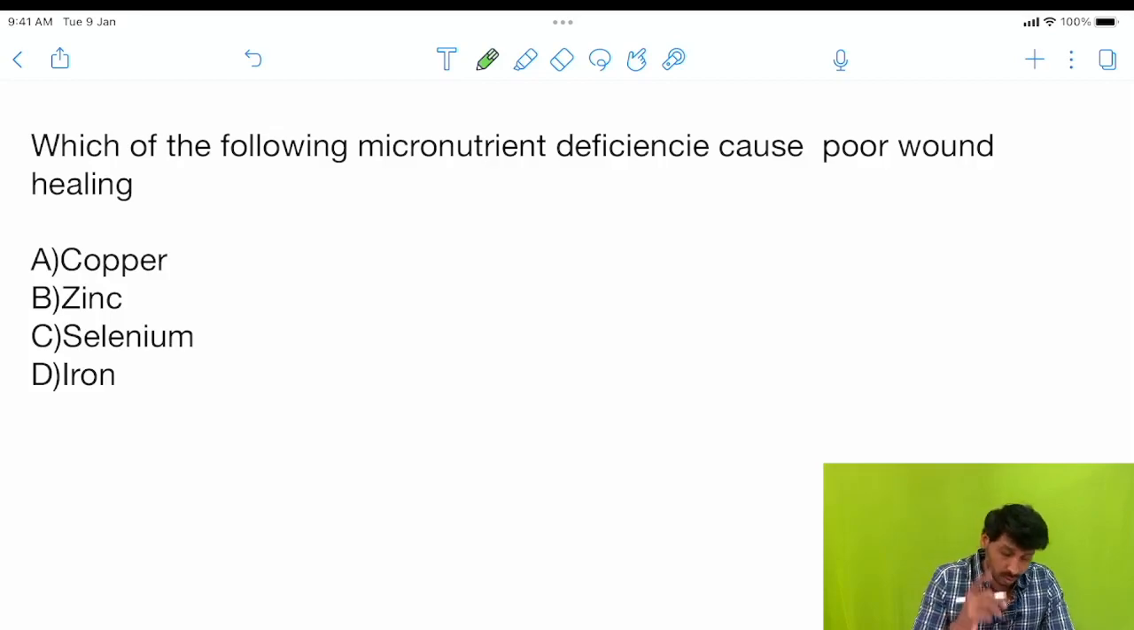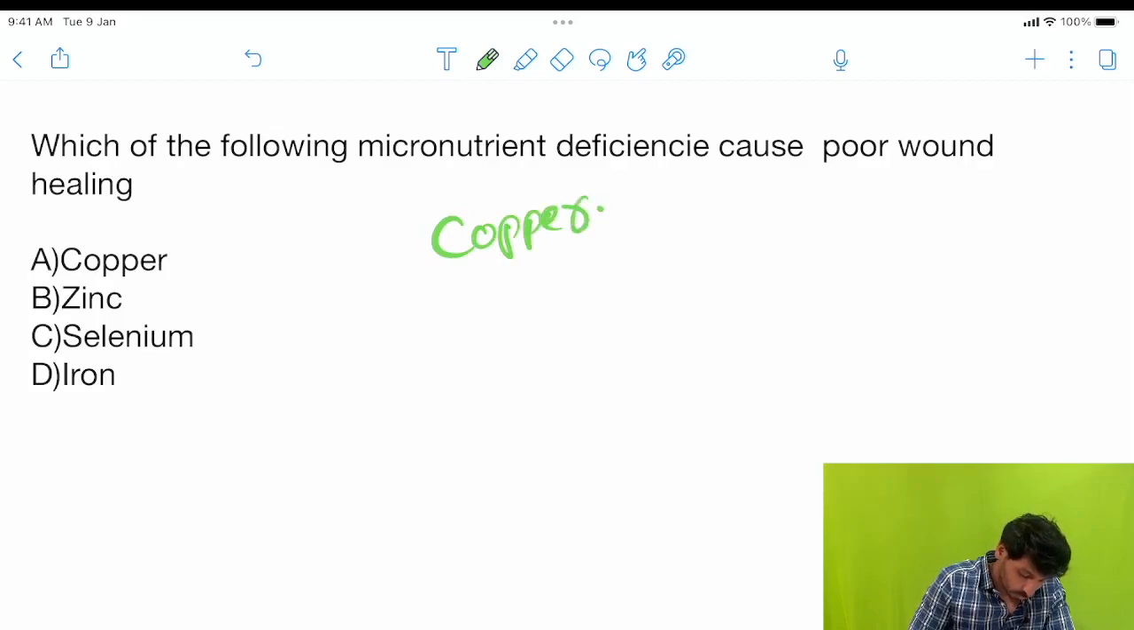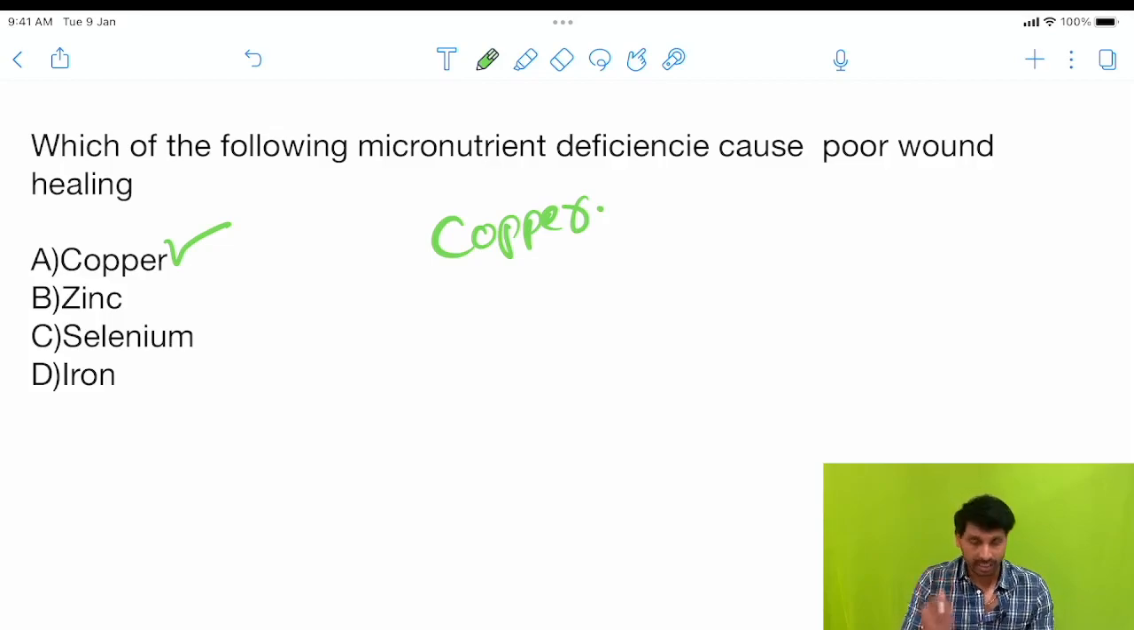Which mineral? Remember, for collagen synthesis and maturation we require one vitamin and one mineral. Both the enzymes, lysyl oxidase and prolyl hydroxylase or lysyl hydroxylase, require vitamin C as well as one mineral, that is copper. So the correct option is copper here. If they had given vitamin C, that would also be a correct option, but here they have asked purely about minerals. Copper is required for collagen synthesis, and for maturation we require vitamin C.